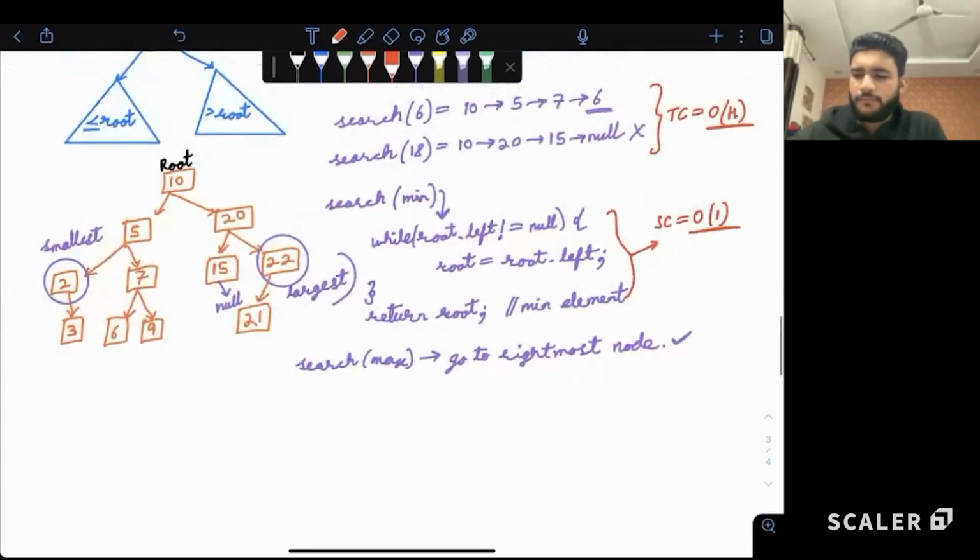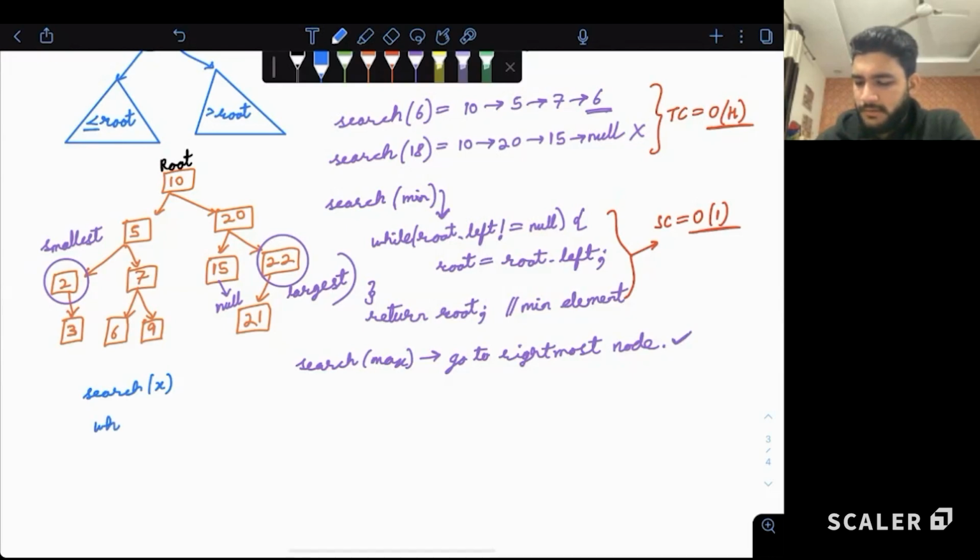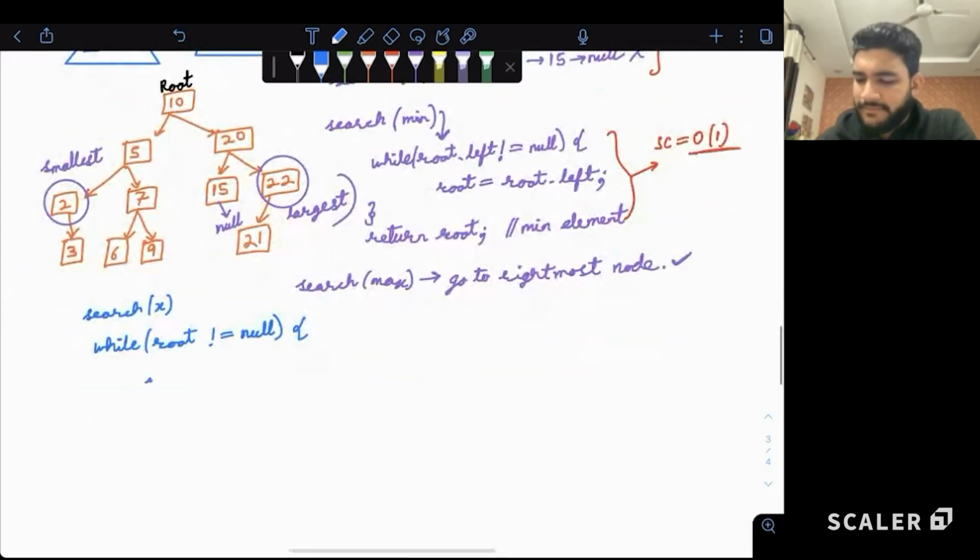Similarly, if we have to write the code for searching any element, how will we write the code? Let's suppose we have to search any particular value x. So search x. What we'll do: while root is not equal to null, we will say if the current root data is equal to x, we can return the root node, that this is the node that is storing our data.